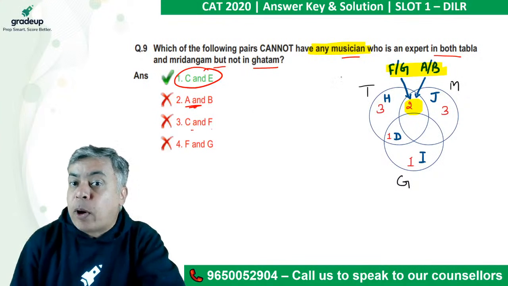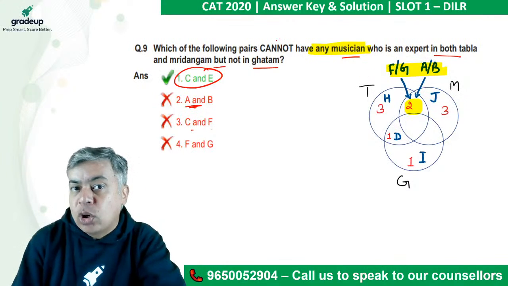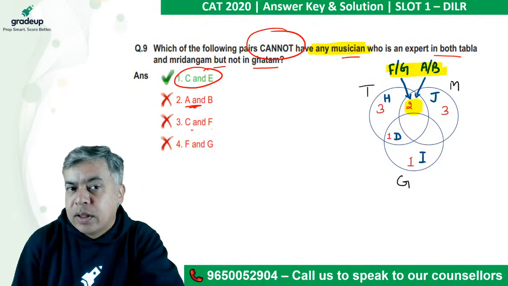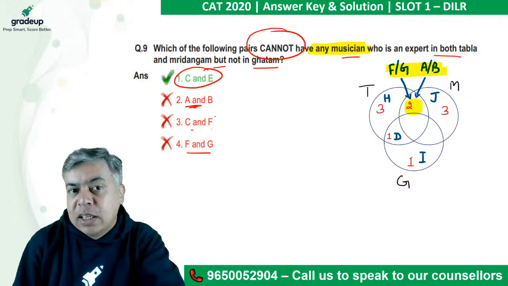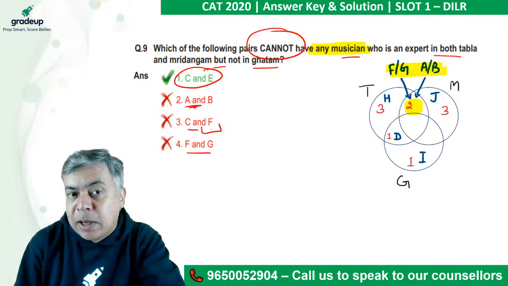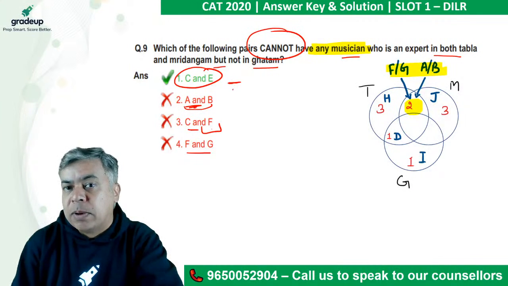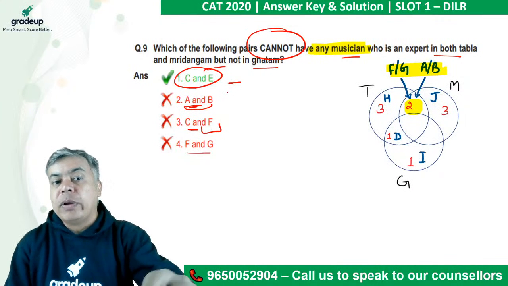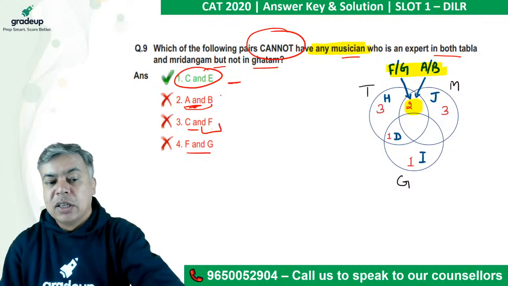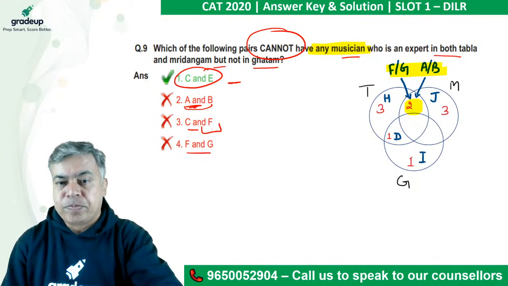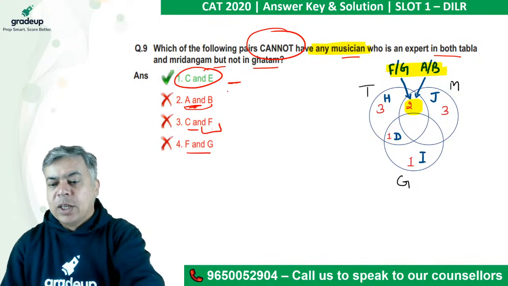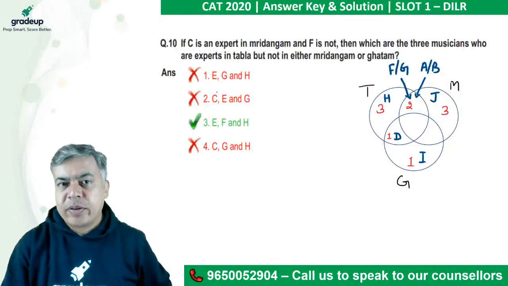So C and F possible, F is possible because he is saying cannot. F and G possible, A and B possible, but C and E both are not possible. So here the answer would be option 1, which is both are not possible. Right? Okay. So let's move to the next one.